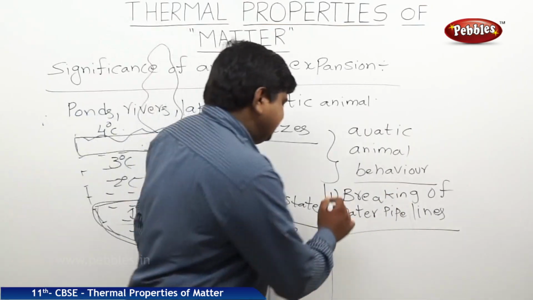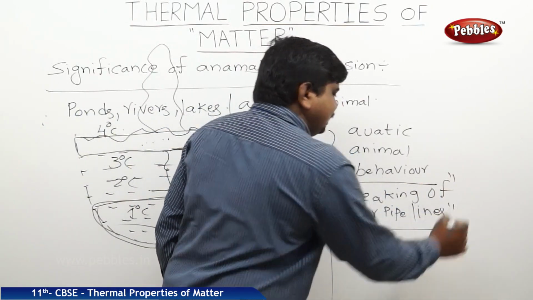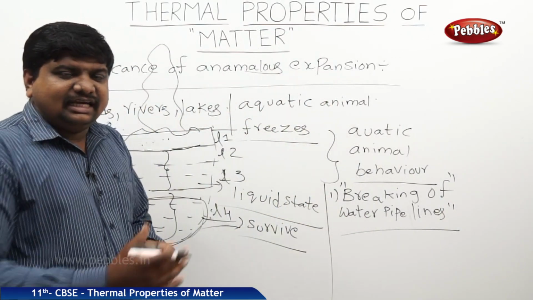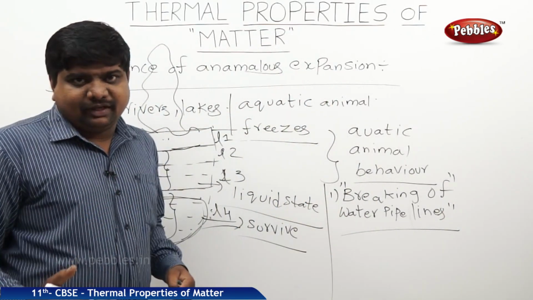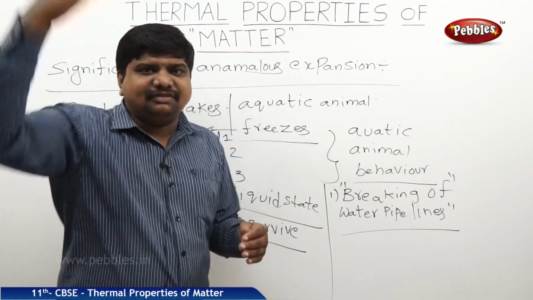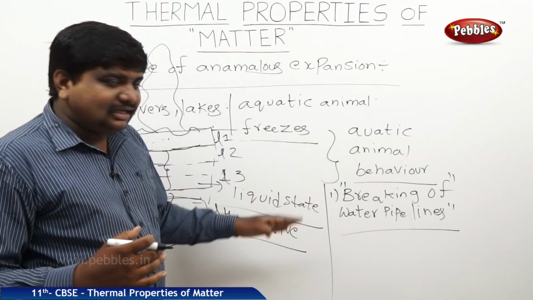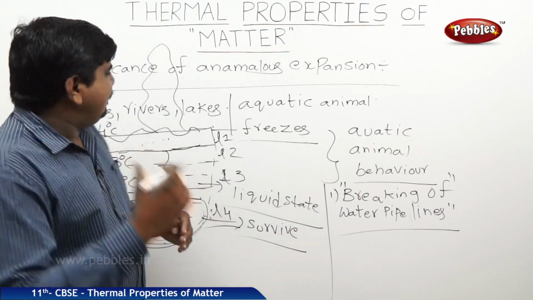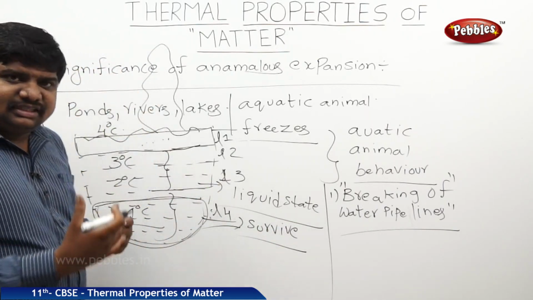So what is the reason? The water expands at the coldest temperatures, so it needs more volume to occupy. It won't fit in the pipelines, that's why it comes out of the pipeline. So these are some important features about the anomalous expansion of water.